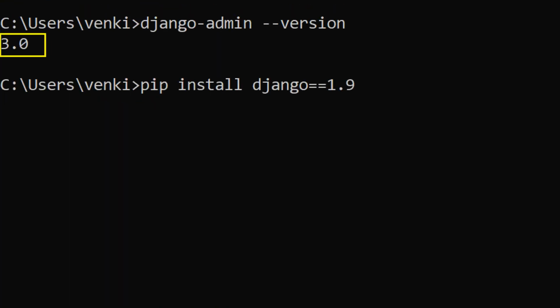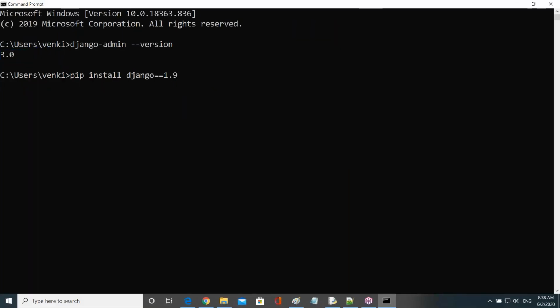It will remove the existing version, guys. First of all, it will uninstall the existing version, then it will install. So it does two operations now because already I have Django 3.0. First it will uninstall the existing version and install the specified version, guys.